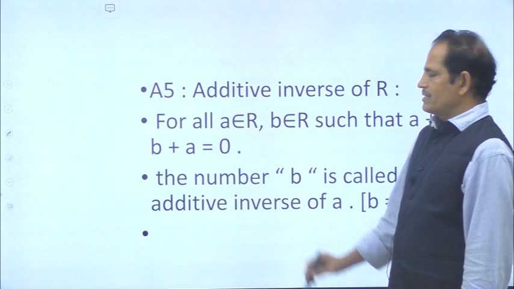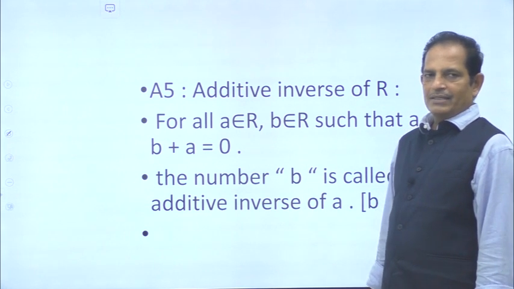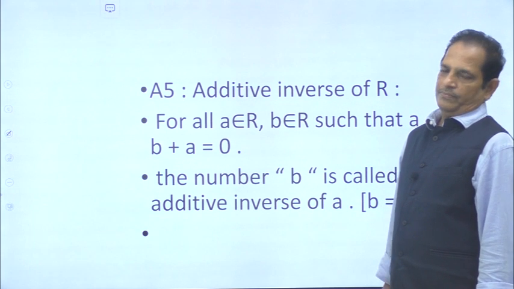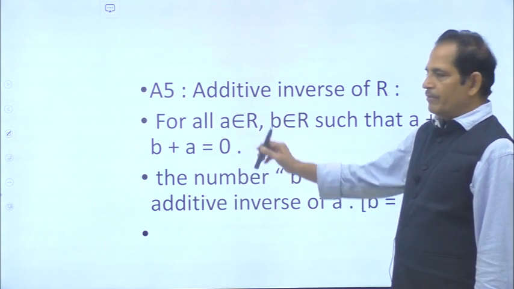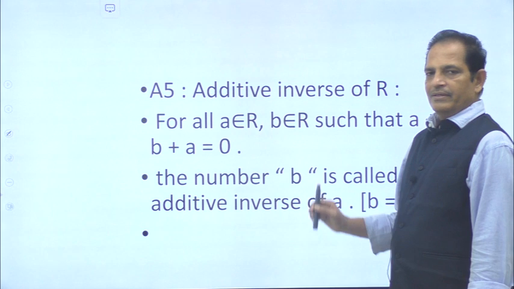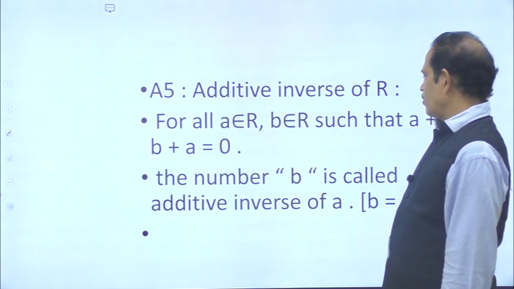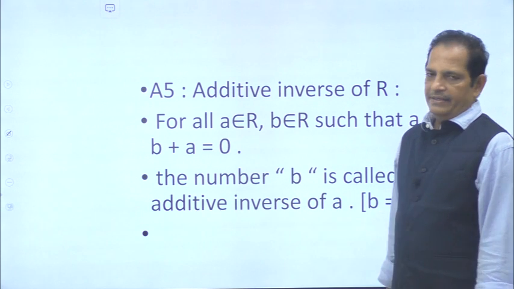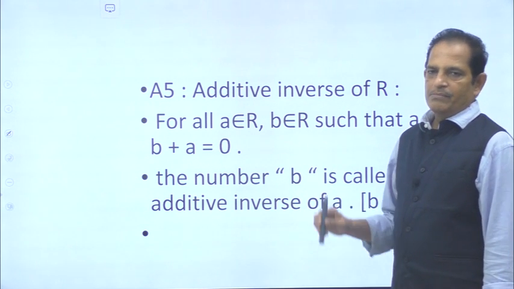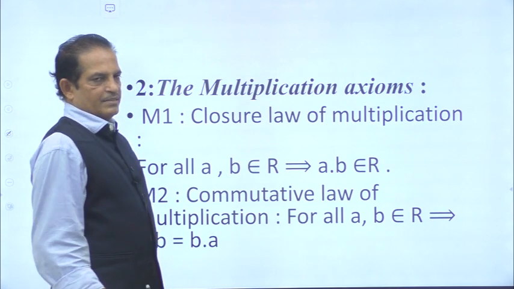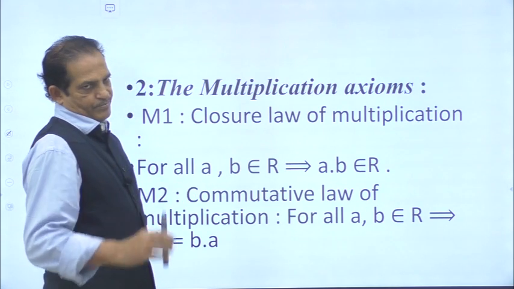So there are two numbers a and b in such a manner that a + b and b + a both will be equal to 0. Then that number b is called the additive inverse of a. So b is nothing but minus a. So far we have discussed additive axioms.